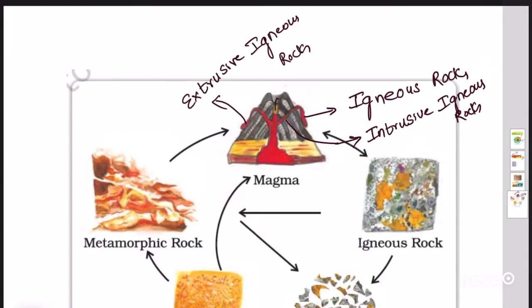Examples of intrusive rocks are granite, and an example of extrusive rocks is basalt. In the inner areas we have high pressure, therefore strong rocks like granite form.